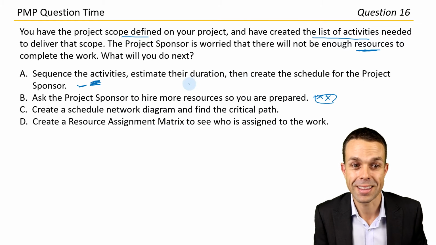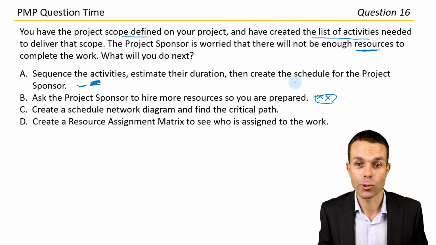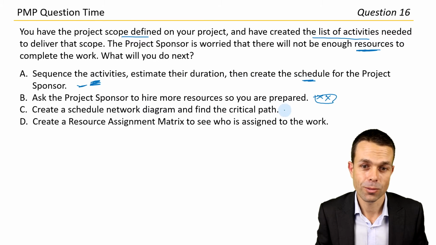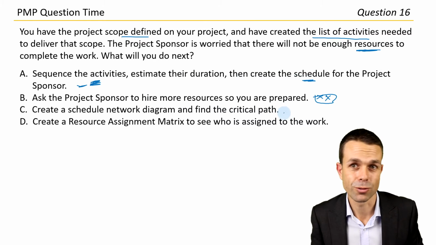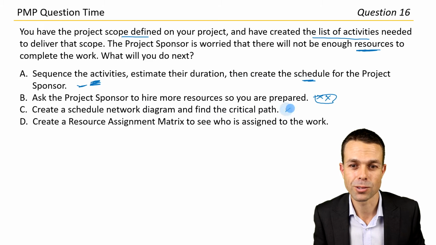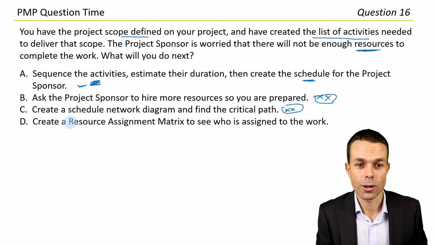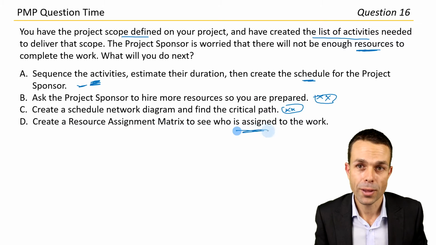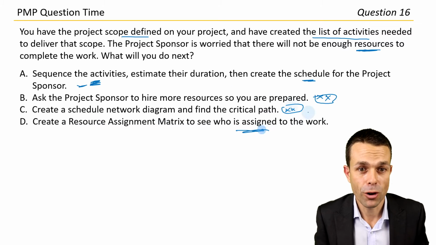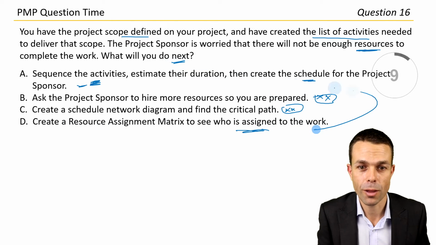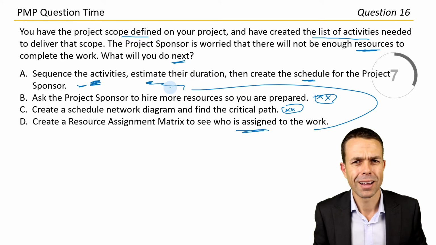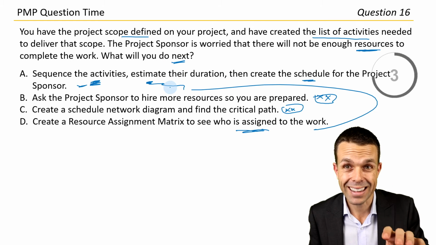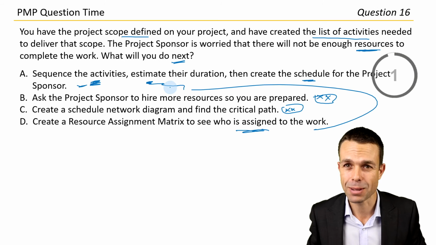So we're actually getting their duration, and we're creating the actual schedule, and we're sequencing those activities. The schedule network diagram will sort of do that in a roundabout way as well, but it's not as complete of an answer. Create a resource assignment matrix to see who is assigned to the work. I think we'll do that, but first, I think we're going to do this first. So this could be a few different things. It's either A or D, but next, fingers crossed, I think it's going to be A.